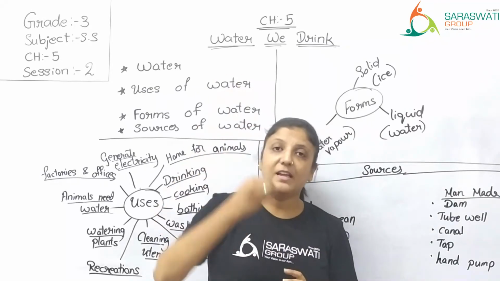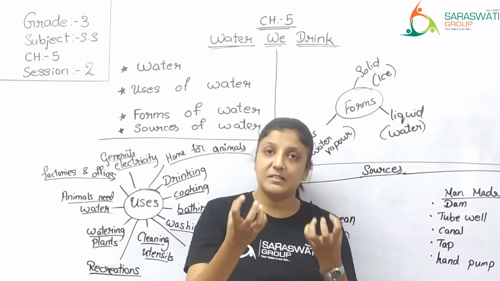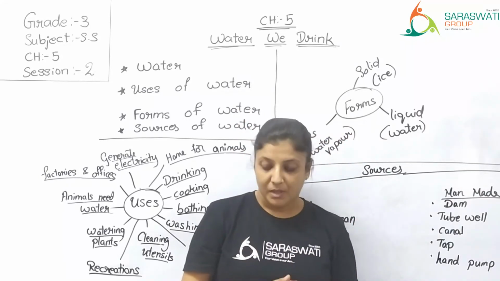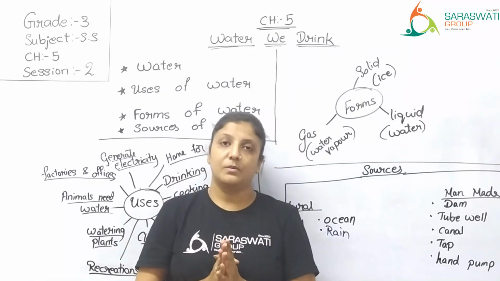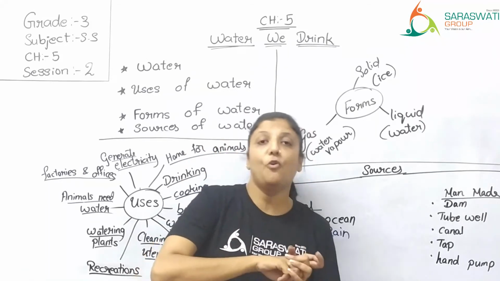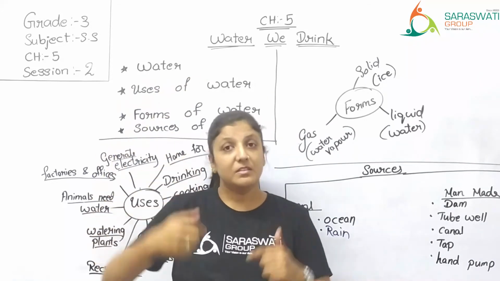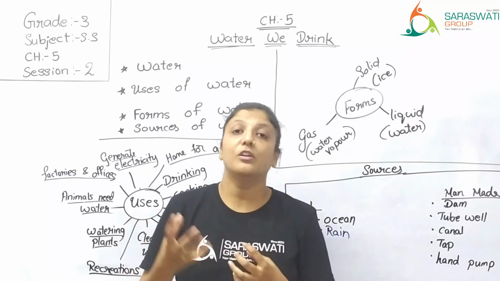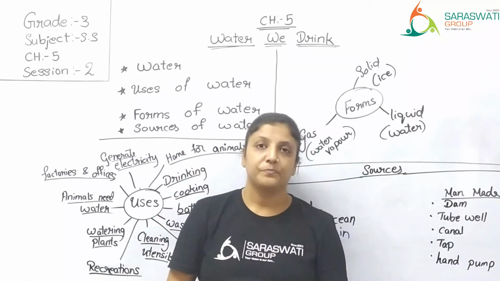Similarly, when it rains heavily, what happens? Some water is absorbed by the land, that is called seep down. And this water remains underground. And this same water, when you work on the hand pump, this underground water you can use again. The rainwater which is seeped into the ground.